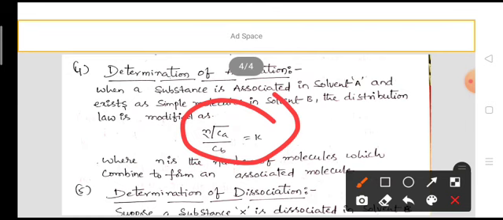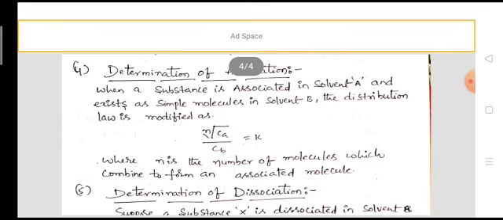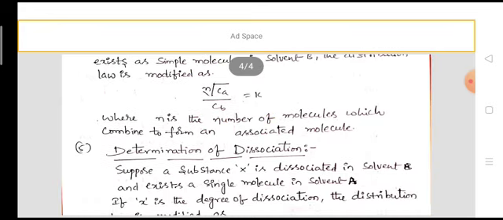Therefore, if the association occurs in solvent A, then the law is modified as nth root of Ca by Cb is equal to K, where K is the distribution constant, and n is the number of molecules which combine to form an associated molecule in solvent A.